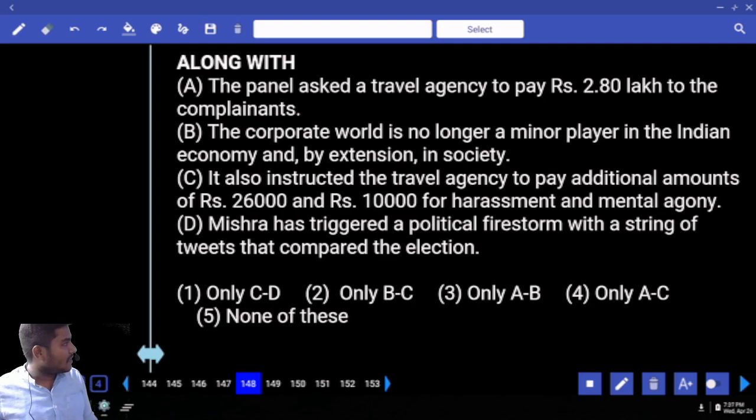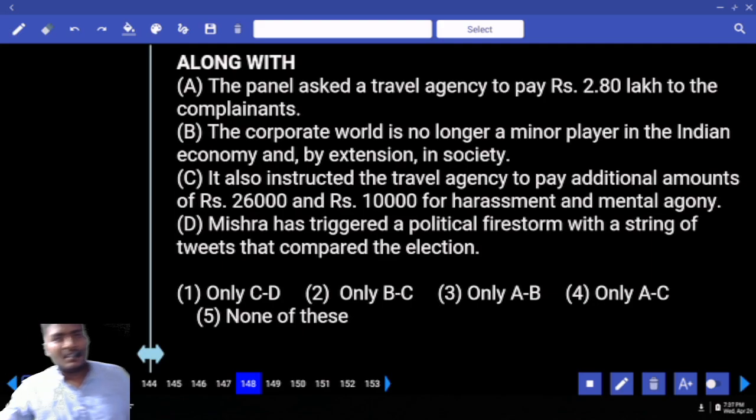Okay, next one combination, along with. It is not just word usage, the phrase usage. Along with, what is the meaning first of all?